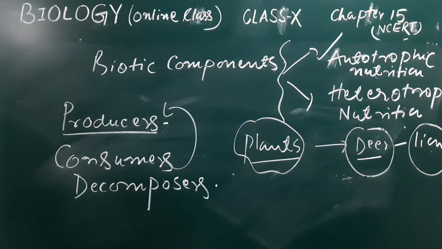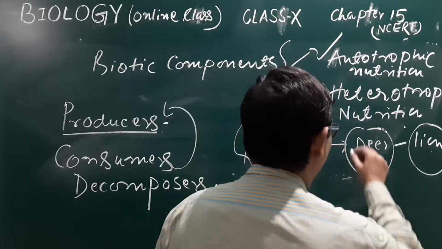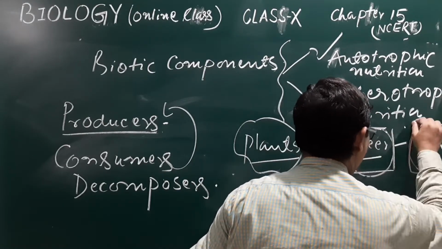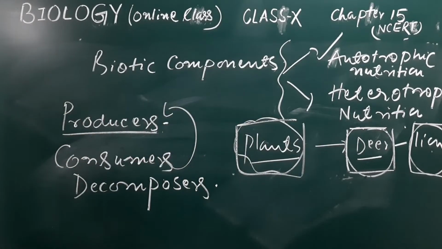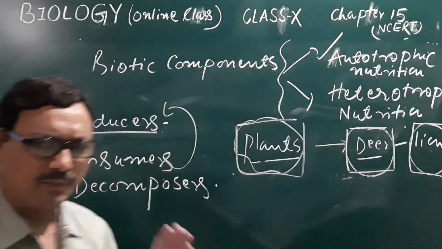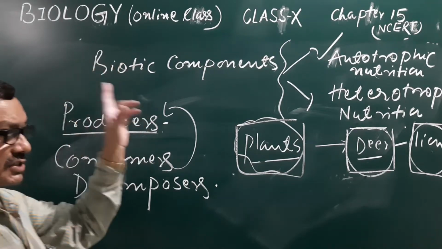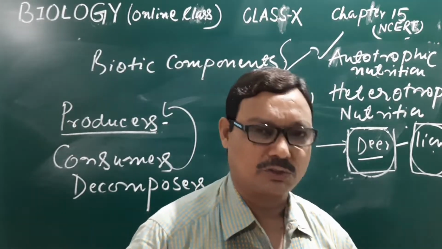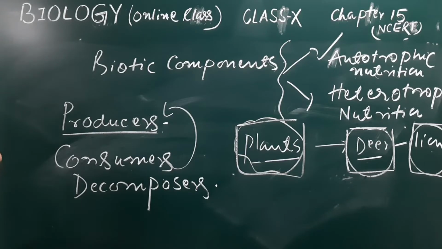In this way, here the deer, here the lion, and here the producer, all these are present at different levels, and that is the trophic level. We will see this again when we discuss different examples of the food chain, and then it will also be clear. Now, what are the decomposers?